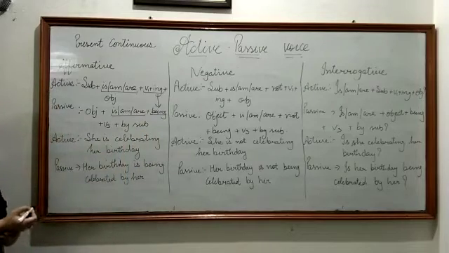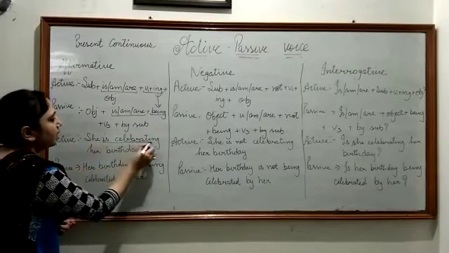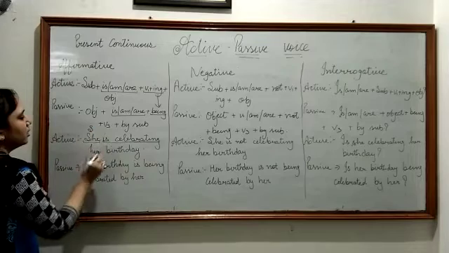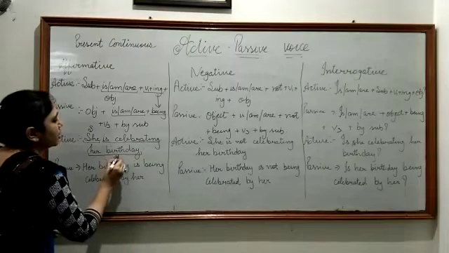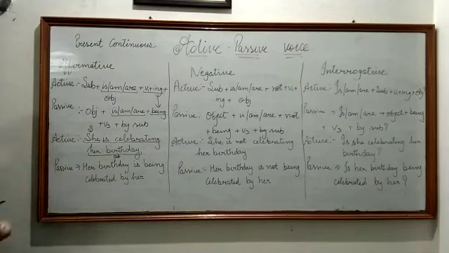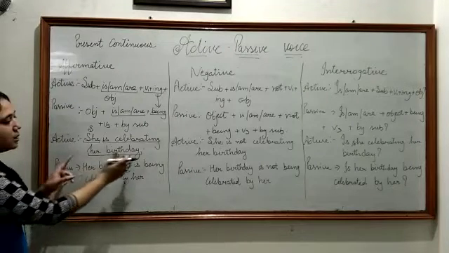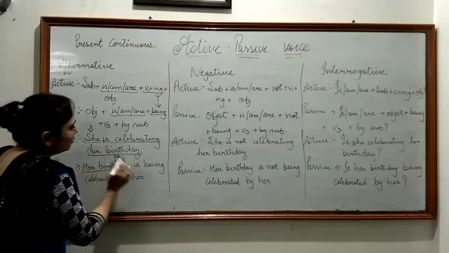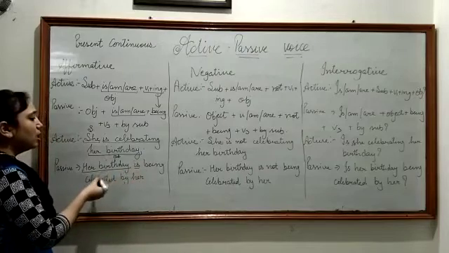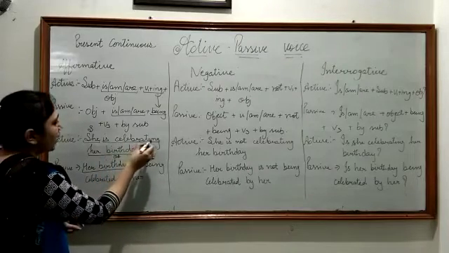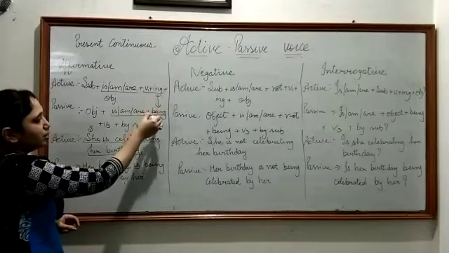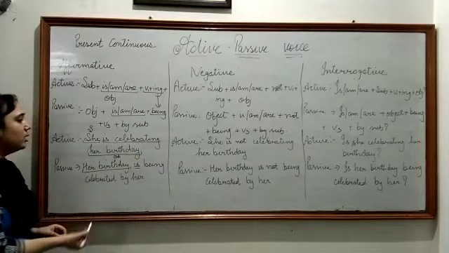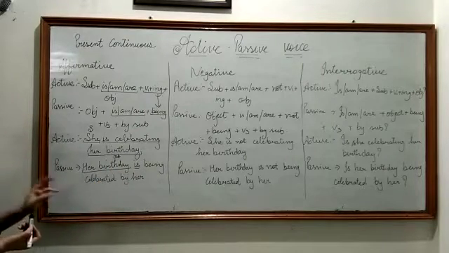So here is one example for you. She is celebrating her birthday. So here she is subject, her birthday is your object. So when we convert this active sentence into passive, we will bring this object forward and it will be her birthday, and now birthday is singular, that is why we are going to use is with it. Her birthday is, now V1 plus ing will convert into being, her birthday is being celebrated by her. So like this we change this affirmative active sentence into passive sentence.